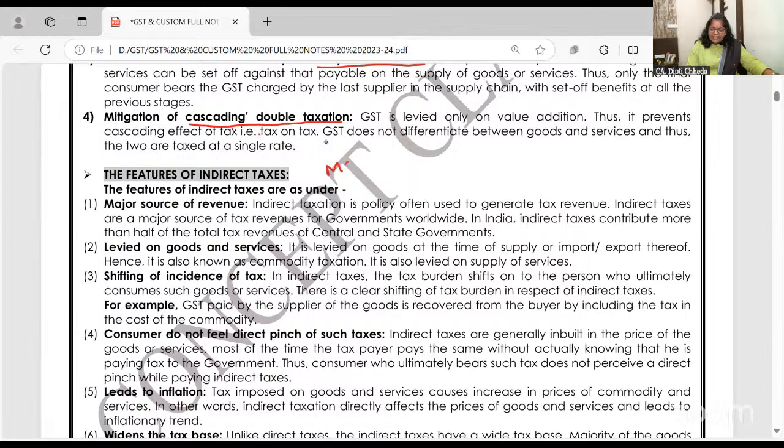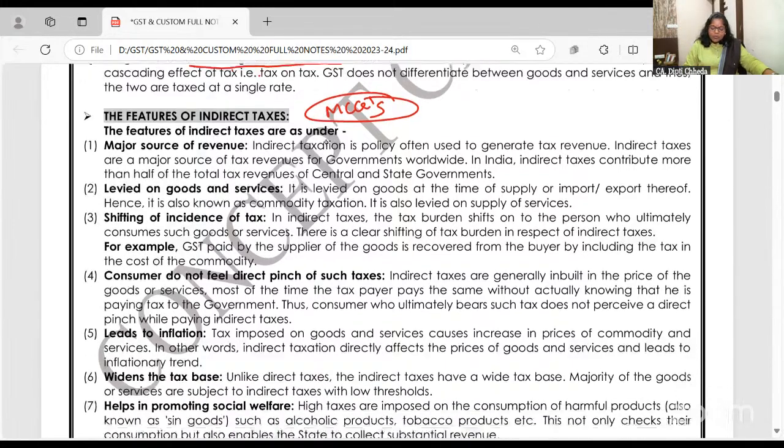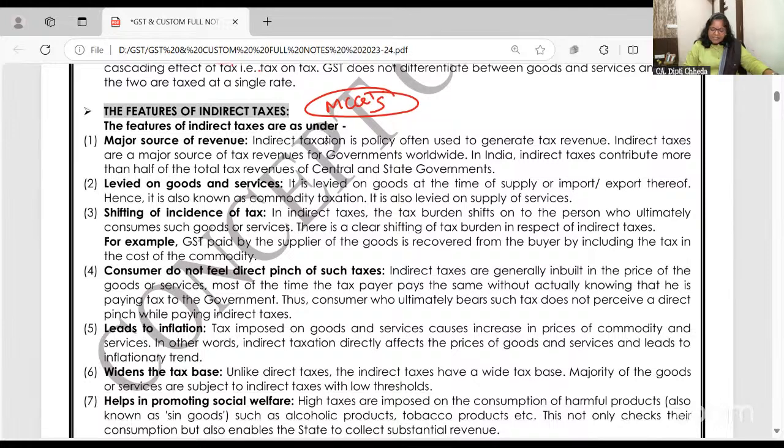Features of indirect taxes, out of these words are picked up. As I told you, it's a destination based tax. It's a dual model tax. It's a value added tax. It's a multiple point tax. A is paying some tax, B is paying some tax, like that the tax is going on.